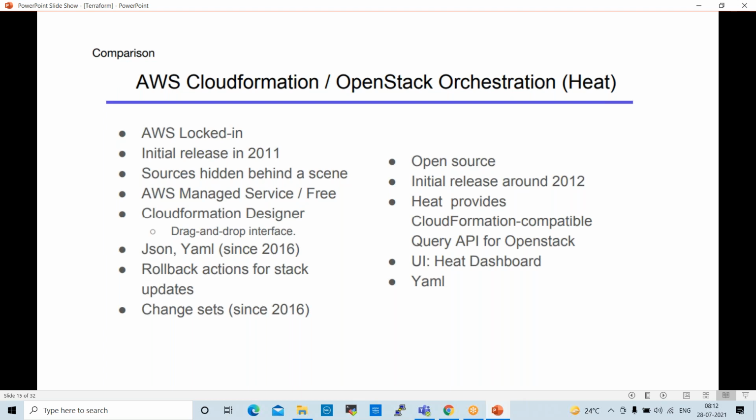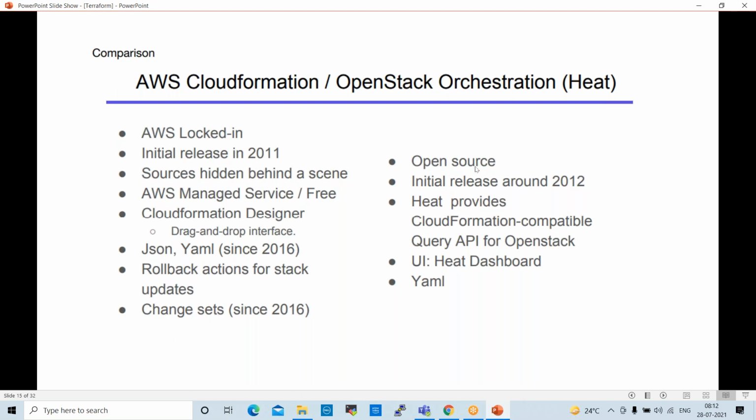Yeah, AWS CloudFormation and OpenStack orchestration. So, differences here. We can compare with Terraform and check the differences. CloudFormation's initial release was in 2011. Here we can use JSON and YAML formats to create infrastructure in AWS CloudFormation, right? Rollback actions for stack updates are also available, as well as change sets. Different things are available.